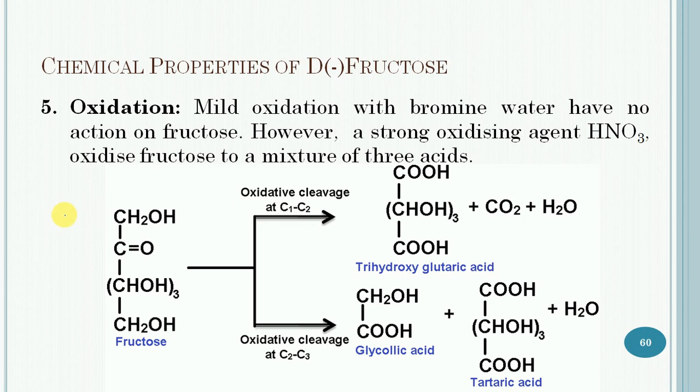The first one is that if oxidative cleavage of carbon number 1 and 2 takes place, then trihydroxyglutaric acid will get formed along with carbon dioxide and water. The second possibility is that if carbon number 2 and 3 undergo oxidative cleavage, then glycolic acid and tartaric acid will get formed. So it is the oxidation with concentrated nitric acid.